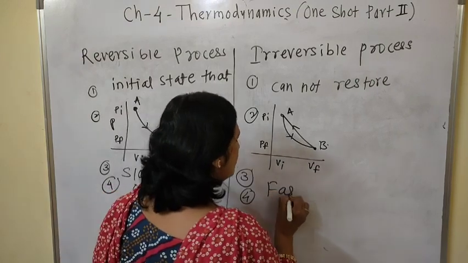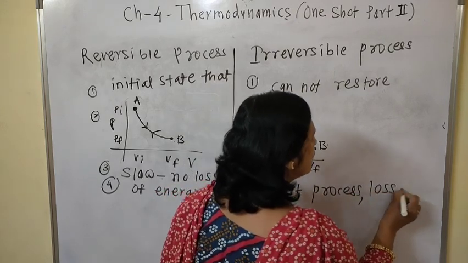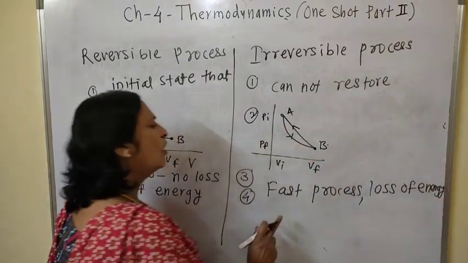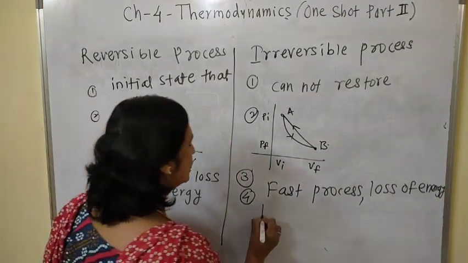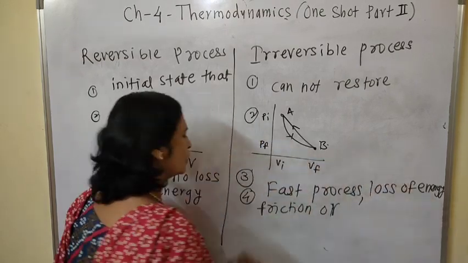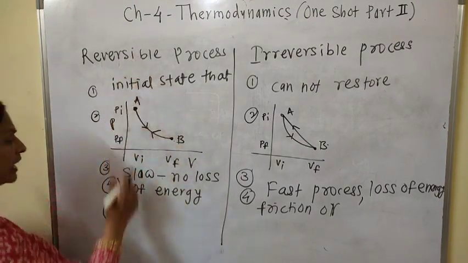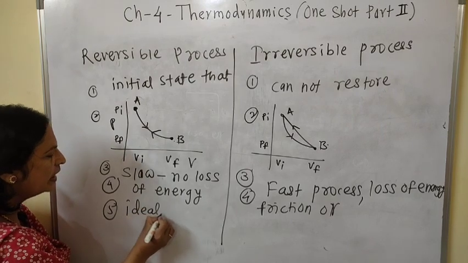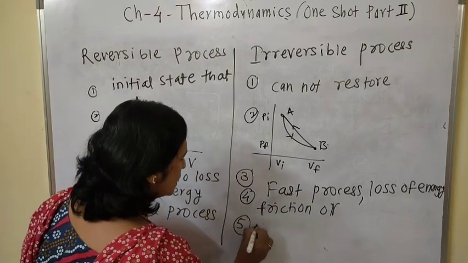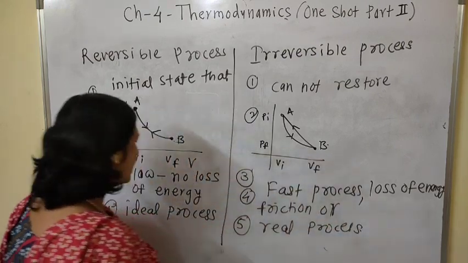Irreversible process is a fast process, and due to that there is a loss of energy due to the friction or other dissipative forces. Understood? And next point, this is ideal process. And this is the real process.